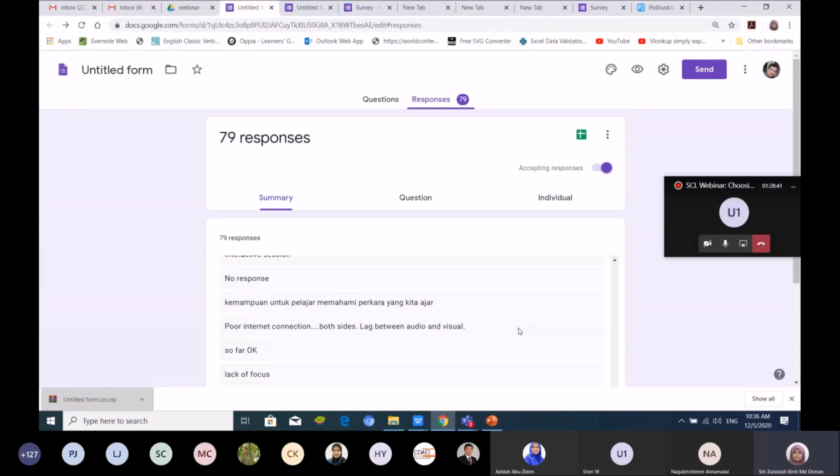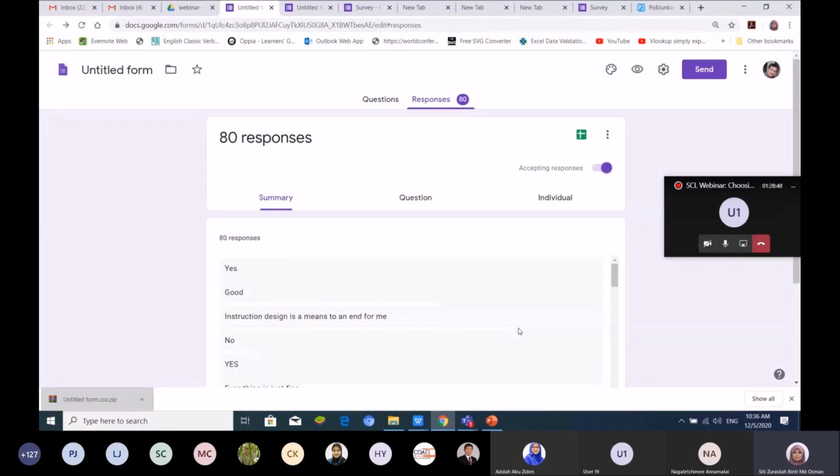Don't use too many applications. Make it simple. When your design is simple and the material you use is simple, then students will engage and respond.